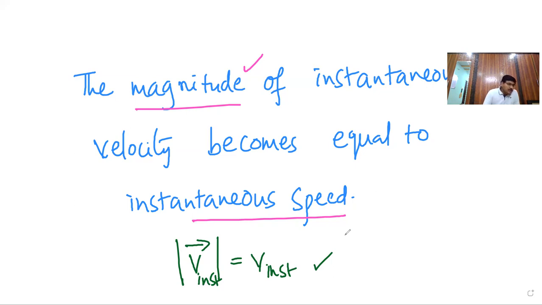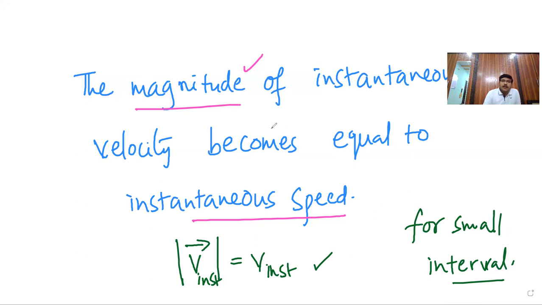Speed is equal to the velocity, or in other words, here I write speed is equal to velocity for small time, for smaller time periods, for small interval. The condition applies for small interval.